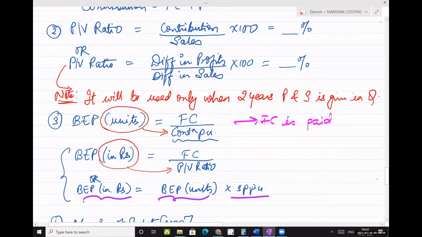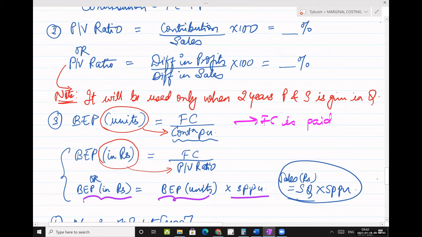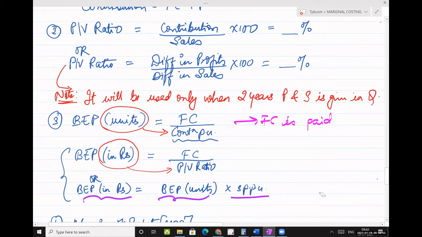So for BEP there is one more formula. You can verify your answer: BEP in units multiplied with selling price per unit. This is as simple as how you calculate sales. If I want to calculate sales in rupees, how will I calculate? Selling quantity multiplied with selling price per unit. This is how I get sales. The same logic is behind the formulas given to you. It is BEP in units multiplied with selling price per unit.